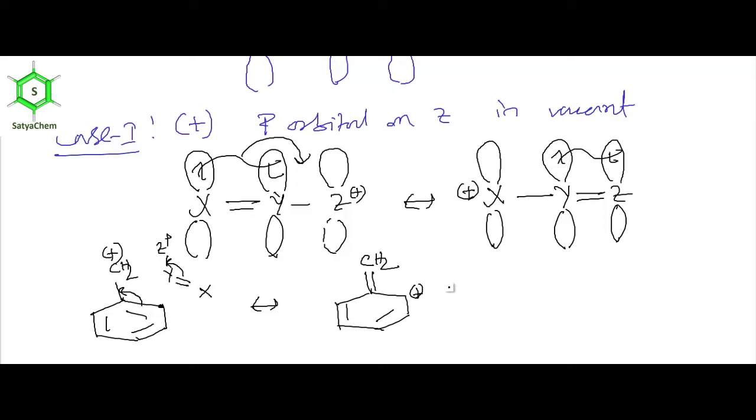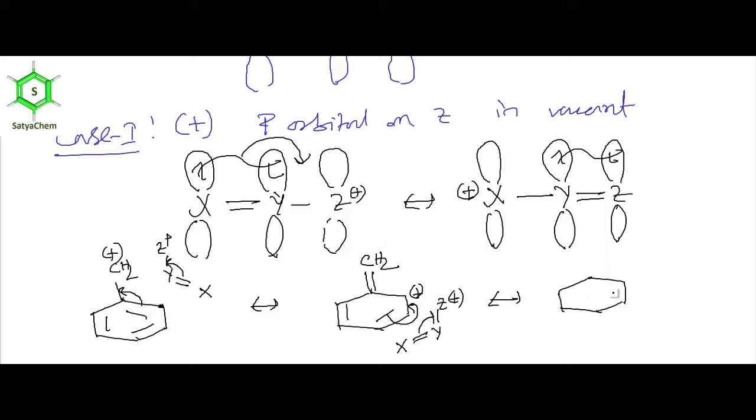Okay, now again I am mimicking the XYZ skeleton: X double bond Y Z. Here Z is positive charge. Now I am shifting the pi electron from between X and Y to between Y and Z. See, here I am doing the same thing.